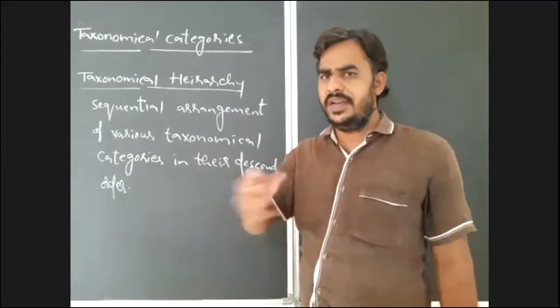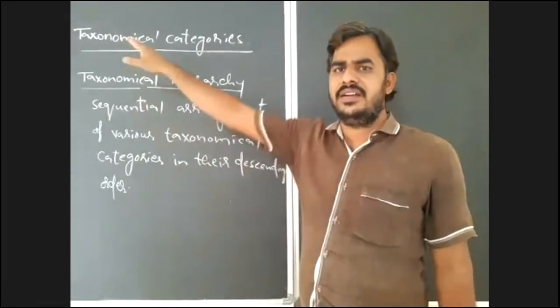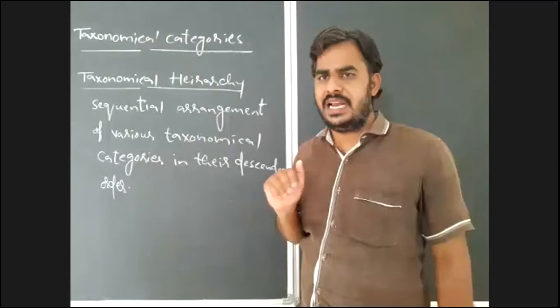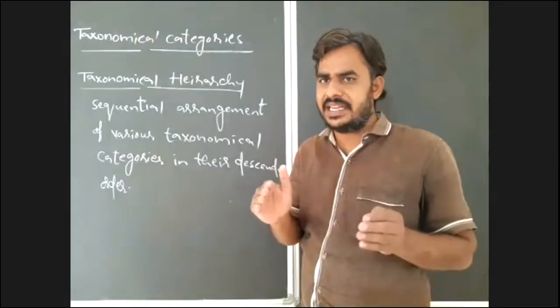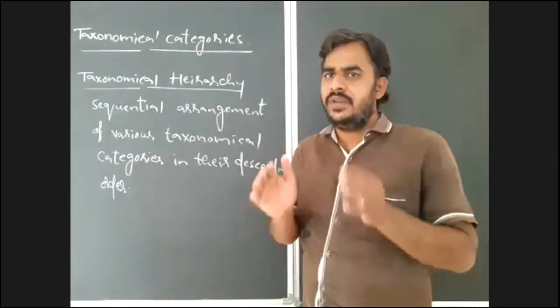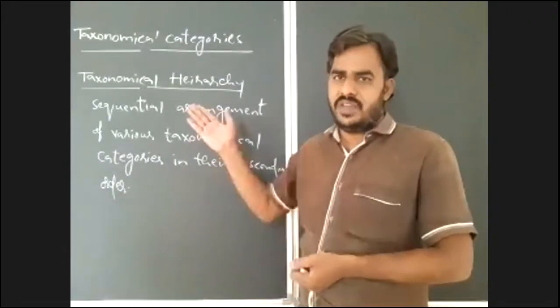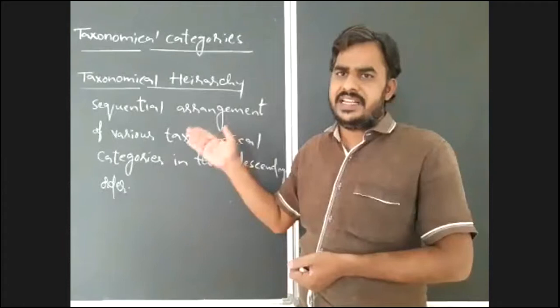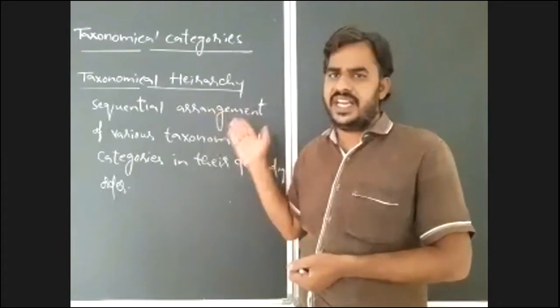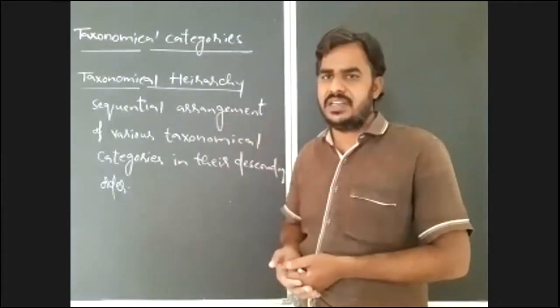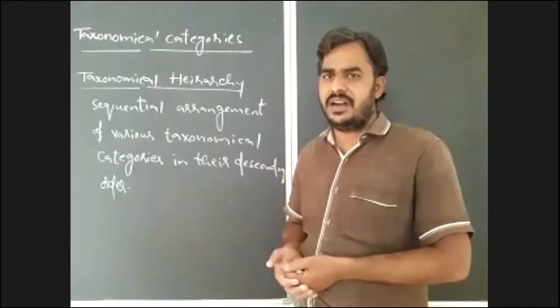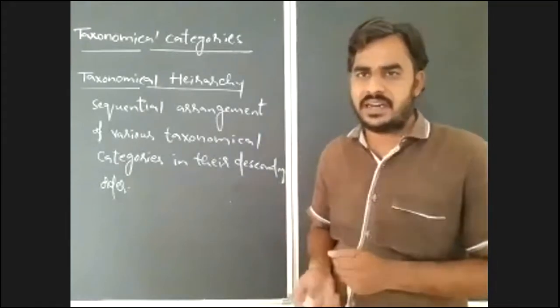With the help of these taxonomical categories only, we will place the living organisms in a particular group. The sequential arrangement of various taxonomical categories in the descending order is known as the taxonomical hierarchy.